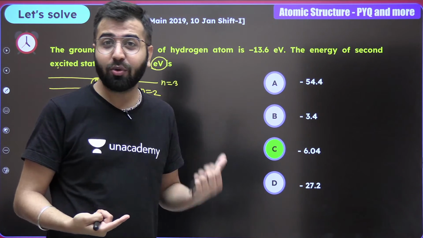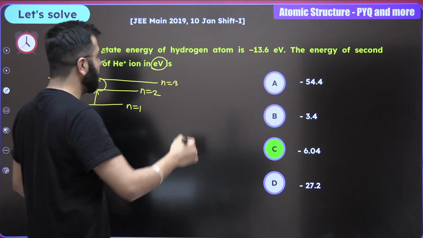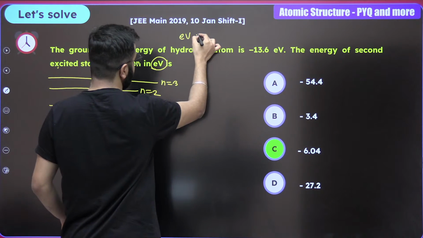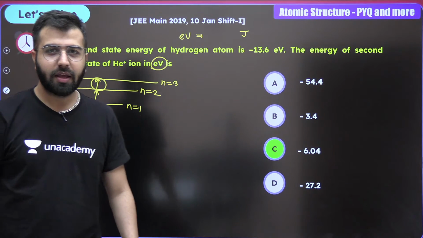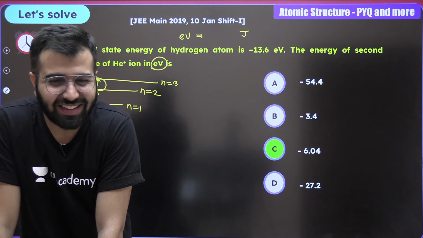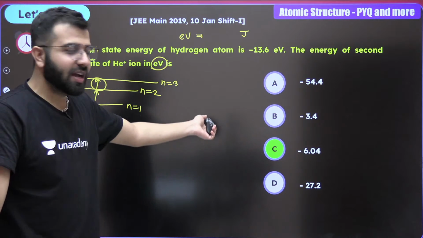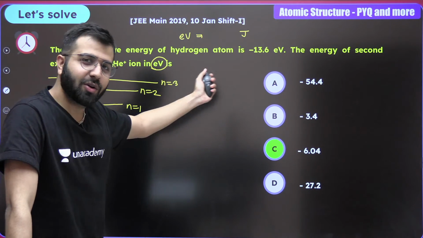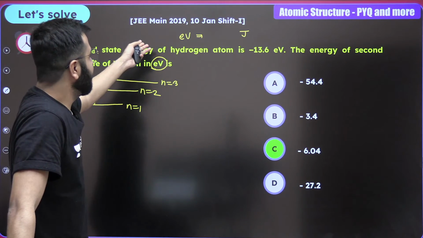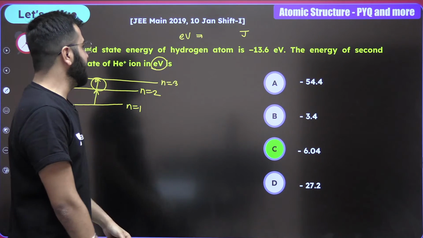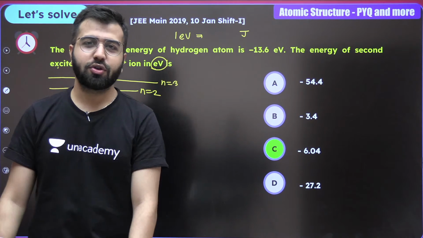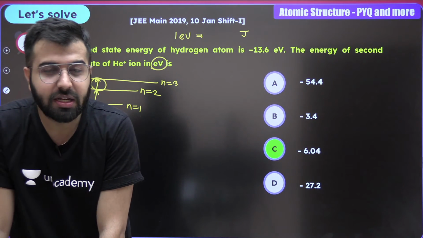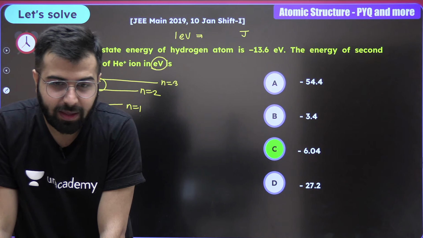Now I'm going to ask you one more question, because if you think that these are the only questions that I am going to ask you, you're wrong. Convert eV into joules. What will you write? Let me know. Let's see. Because you guys are really great at looking at the previous questions and giving me answers. Now let me know, whenever we have to convert 1 eV into joules, how many joules is this going to be?